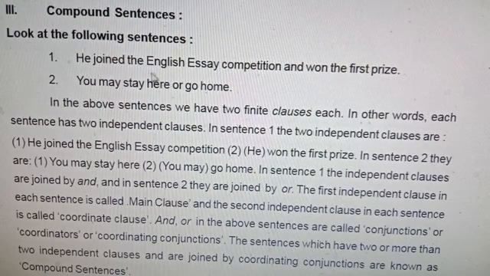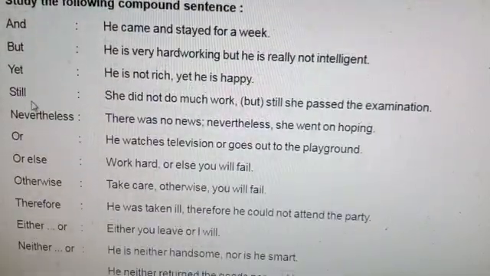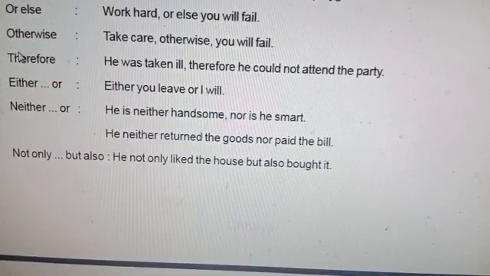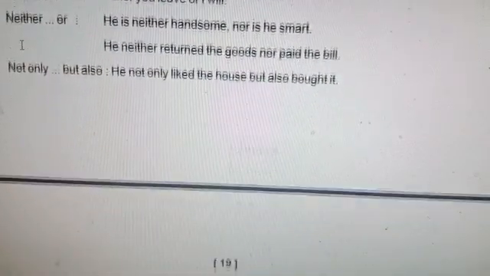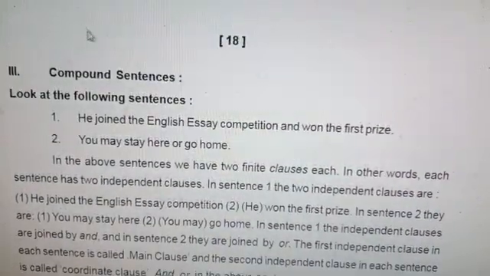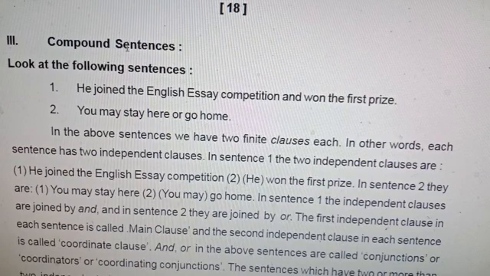If the two finite clauses are combined by coordinators, these are the coordinators: and, but, yet, still, nevertheless, or else, otherwise, therefore, either or, neither nor. These are the coordinators. If two finite clauses are connected by any coordinator, that sentence is known as a compound sentence.